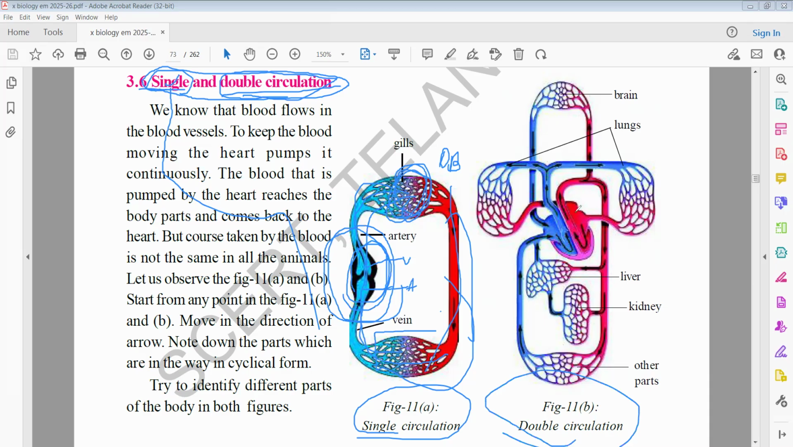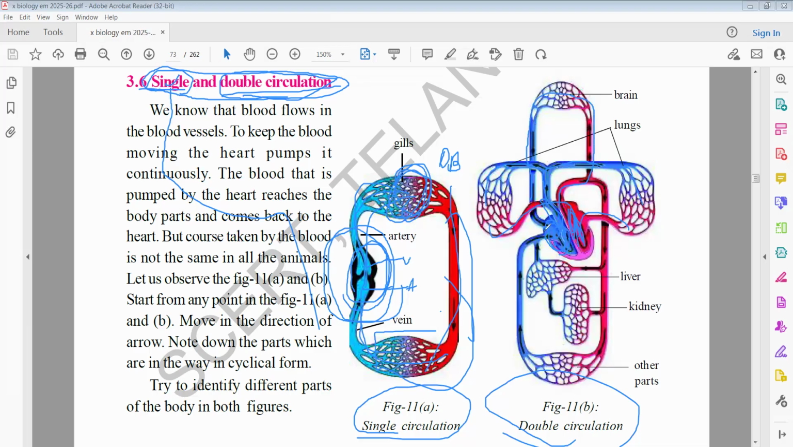So you can see the heart here. This is the blue colored right auricle, right ventricle. From the right ventricle, blood goes to the lungs. Blue colored blood is going into the lungs. In the lungs, purification is happening. After purification, blood enters the left auricle, left ventricle. From the left ventricle, through the systemic aorta, it goes to the body parts, brain.